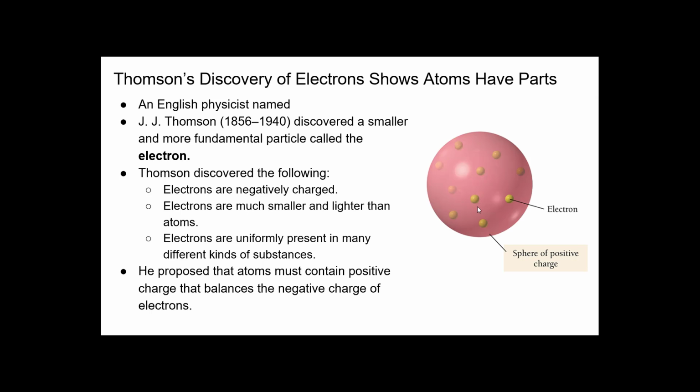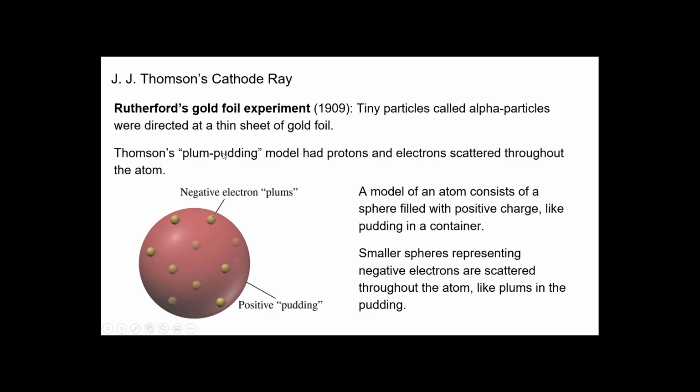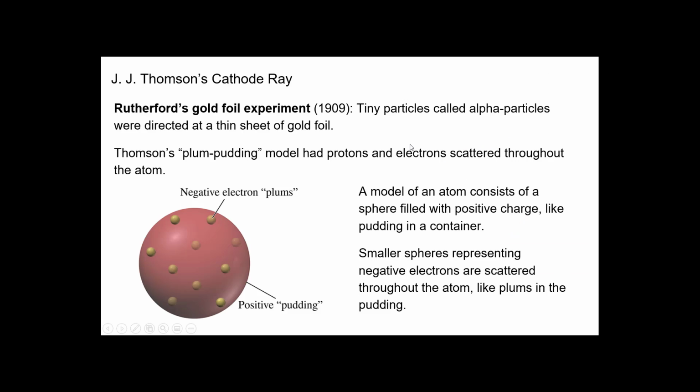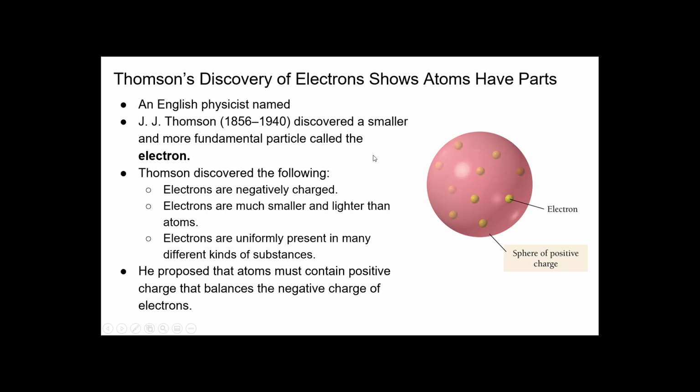So J.J. Thomson comes around, and through his research, he creates what is called the plum pudding model. And it's stated right here. What he believes is that there is an existence of protons and electrons. Protons and electrons, let me explain. He had an idea that an atom was created of protons and electrons. And he calls it the plum pudding model. I'm guessing that was a food that was common back then. I don't know what plum pudding is.